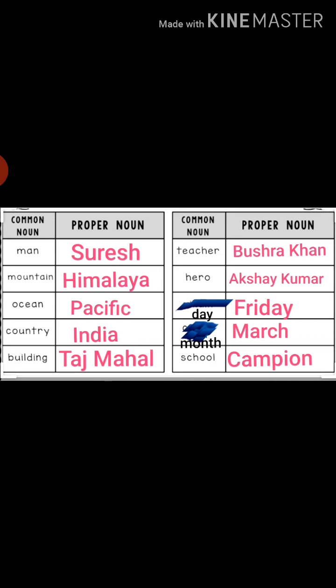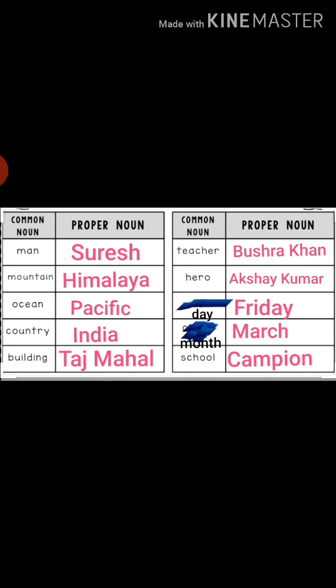Mountain, Himalaya. Himalaya is a special name of a mountain. Ocean, Pacific. Country, India. Building, Taj Mahal. Teacher, the name of your teacher, begin with a capital letter, and the surname also with a capital letter.